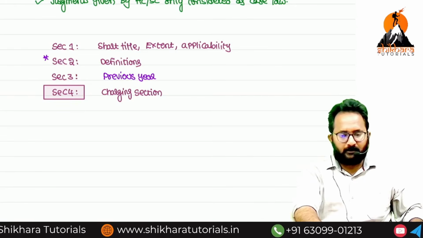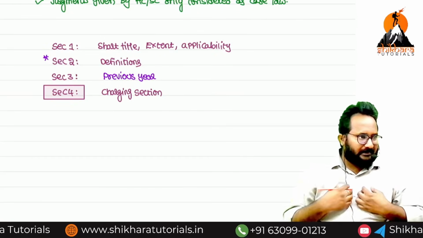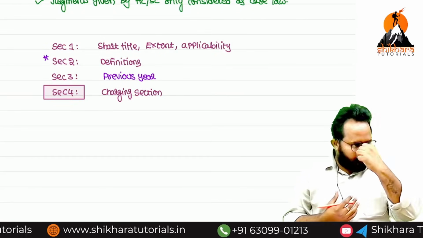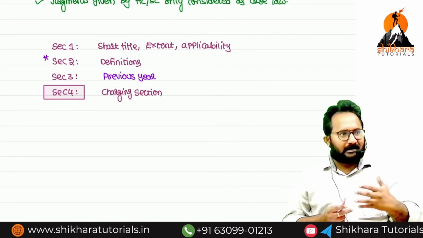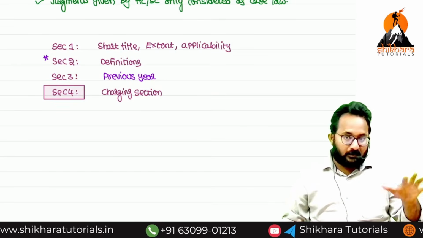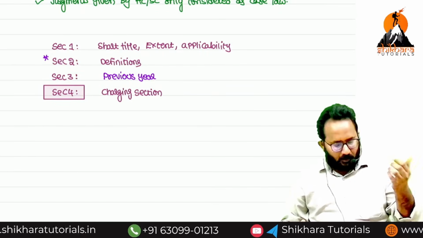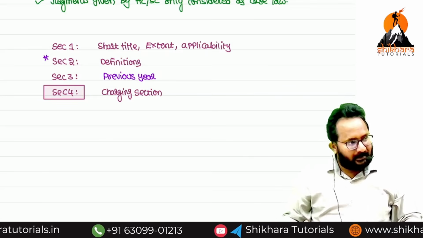Next we discussed the Finance Act. The examination-related Finance Act is Finance Act 2025. Next we discussed circulars and notifications. Circulars will also be issued by the CBDT. Notifications related to rules come from the CBDT, and notifications related to the Act come from the central government.